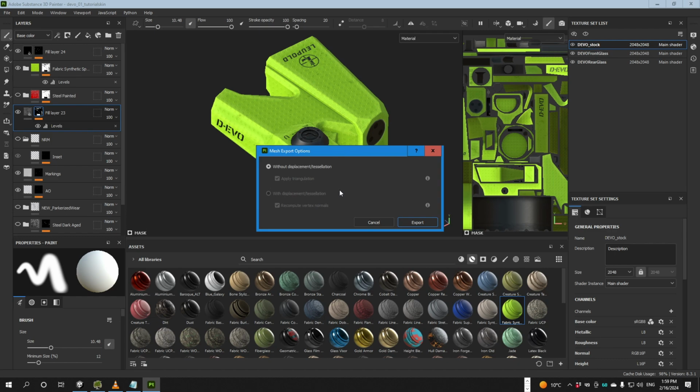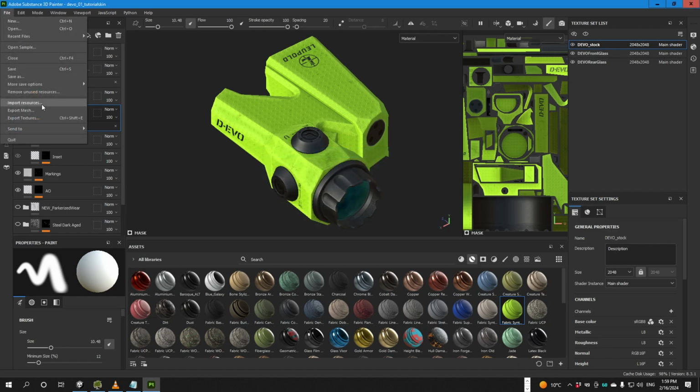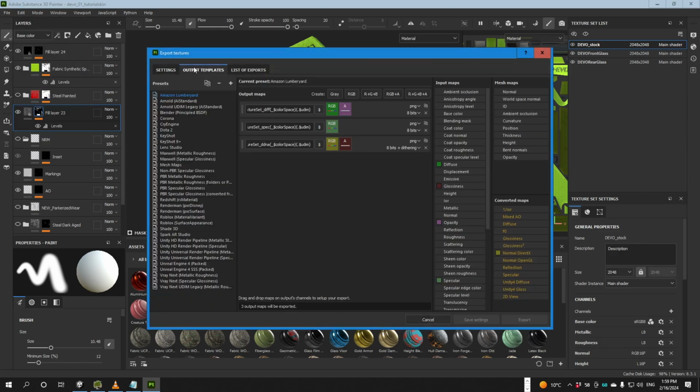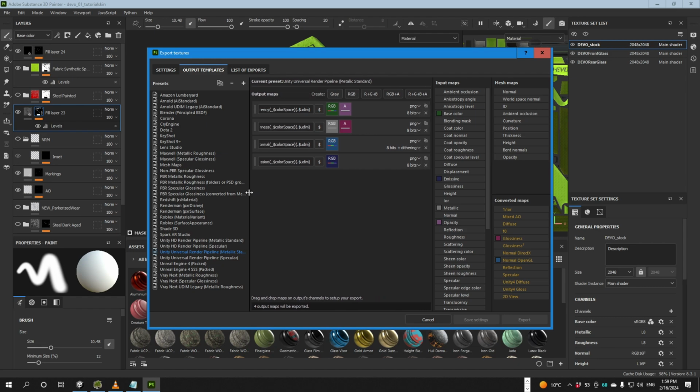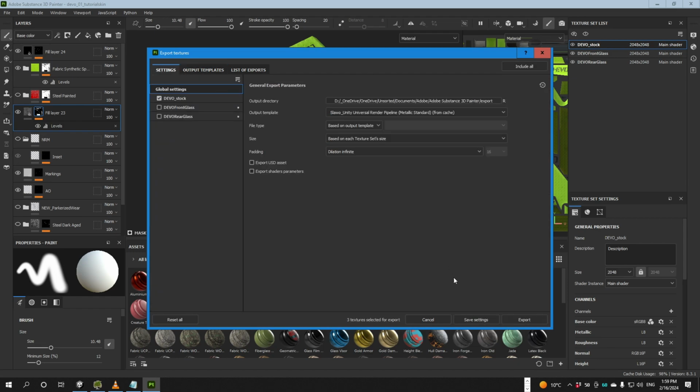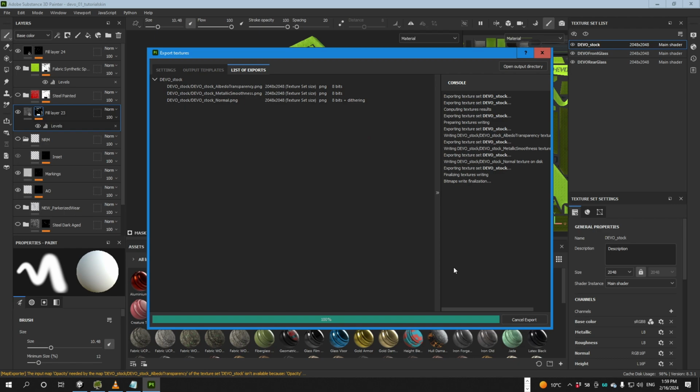Export to mesh. No, not export mesh. Export textures. You gotta select from this list the Unity Universal Render Pipeline Metallic Workflow. Now you go to export.